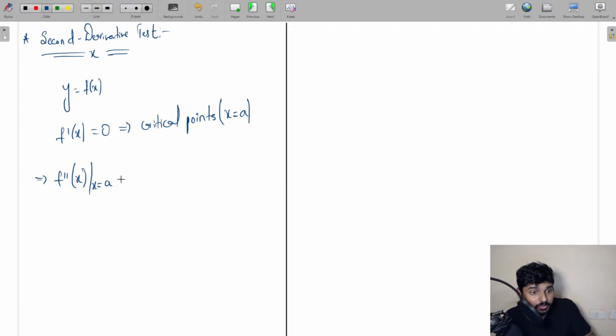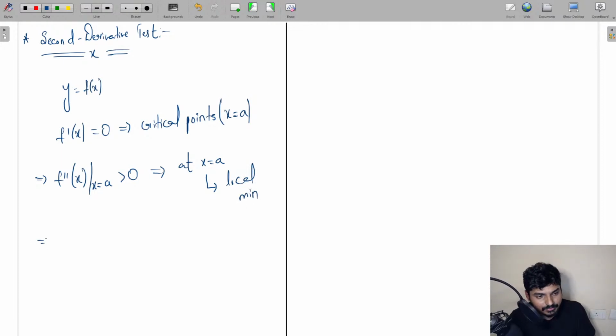Now, according to the value which you get, we can decide whether you have a maxima or a minima at that particular critical point, everyone. So let us say if f double dash of x at x equal to a turns out to be greater than 0, this is simply going to indicate that at x is equal to a, you are going to have a local minima, guys.